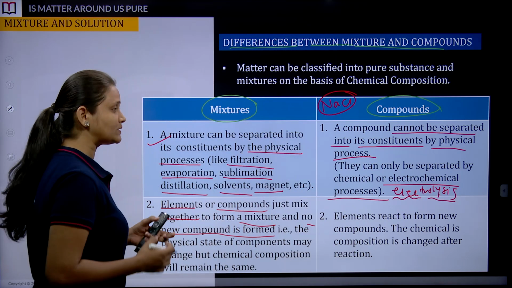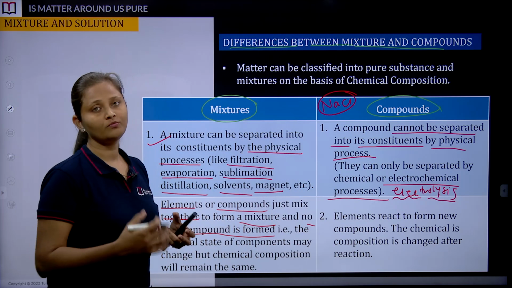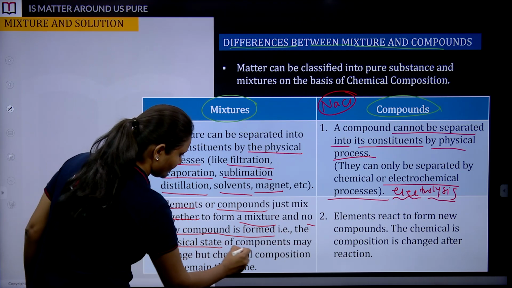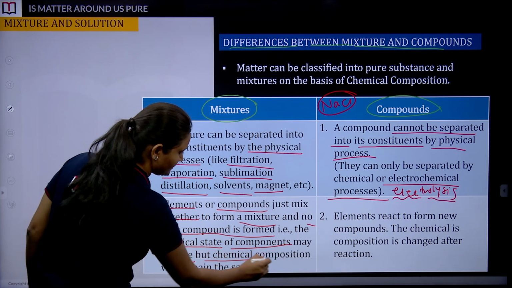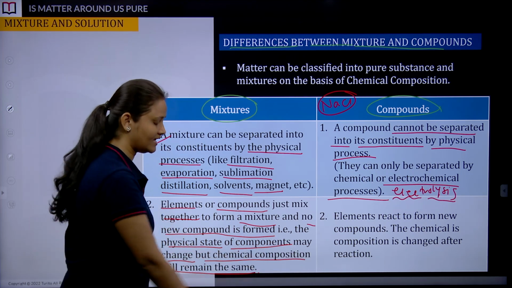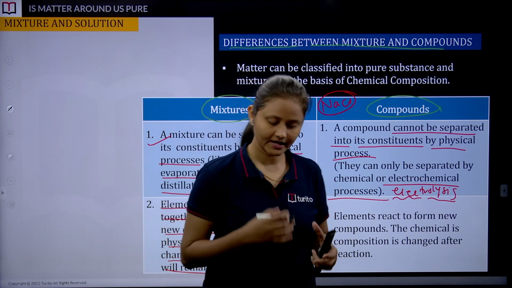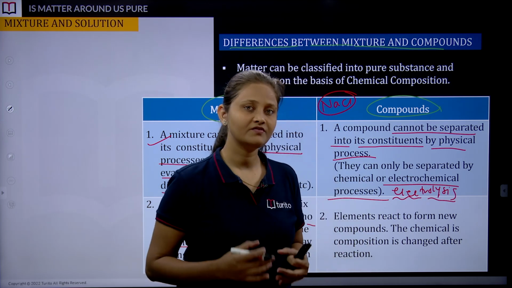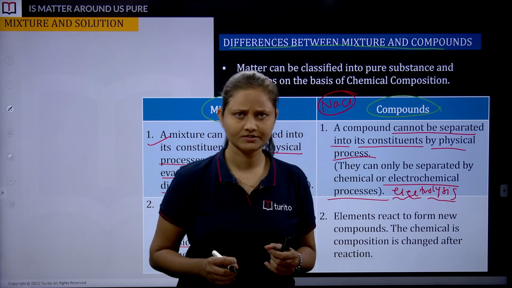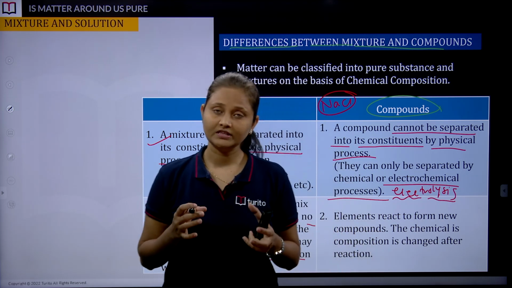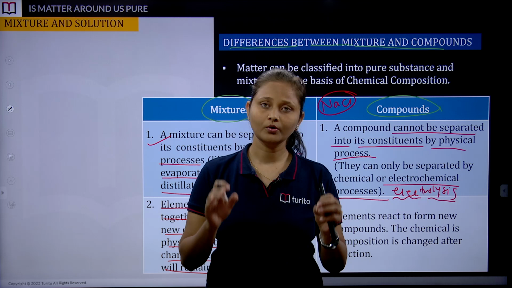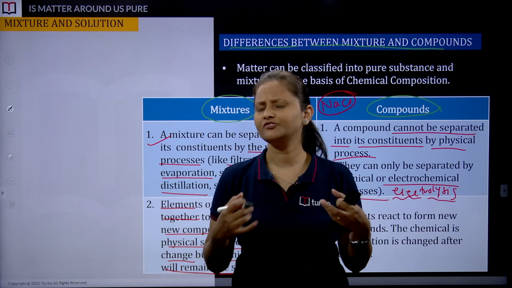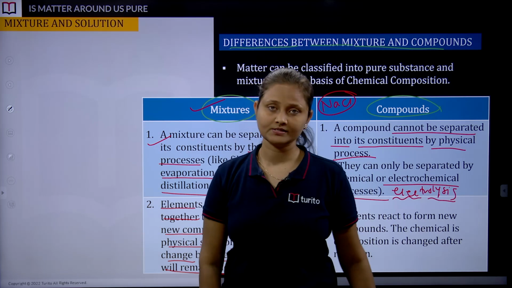So it is not wrong to say that there is no formation of any new substance. The physical state of components may change, but the chemical composition will remain the same. Exactly. If the substances, the elements, the molecules are just staying together, maybe they will change their physical state, but the chemical composition or chemical properties of these substances is not going to change, because we don't see any chemical change happening when it comes to mixtures.